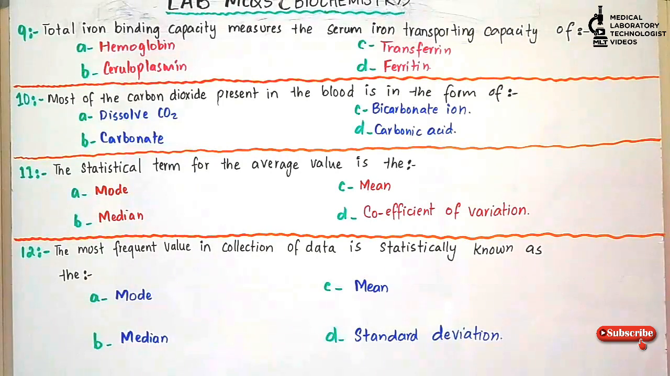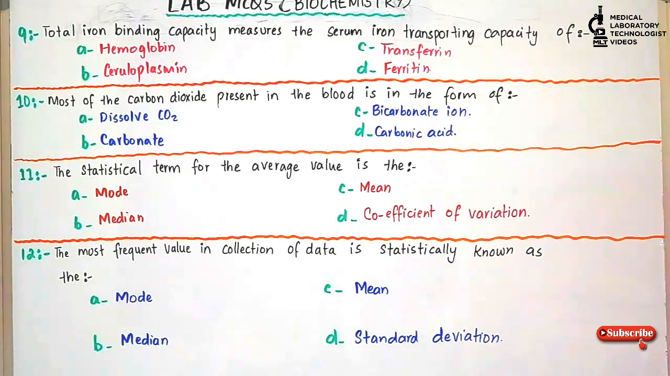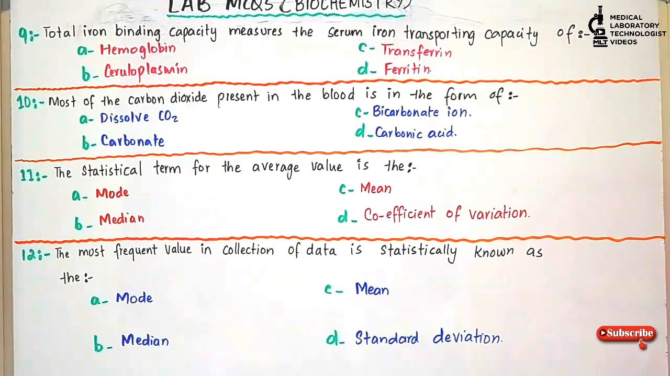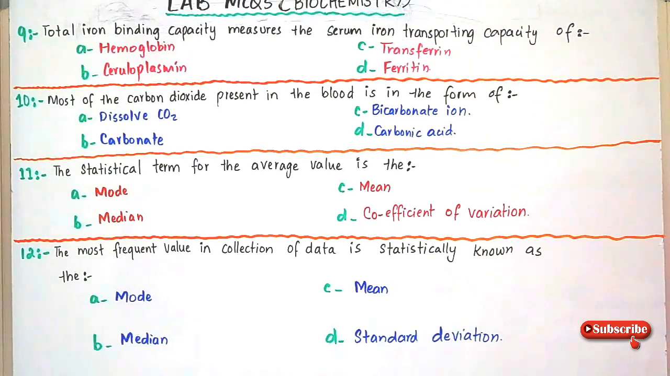Question number 12. The most frequent value in a collection of data is statistically known as: option A, mode; option B, median; option C, mean; option D, standard deviation. Answer is option A, mode. The most frequent value in a collection of data is statistically known as mode. For example, if 20 values are given and you see the number 7 occurring more times than the others, then the most frequent value, the mode, will be 7. So the answer is option A.